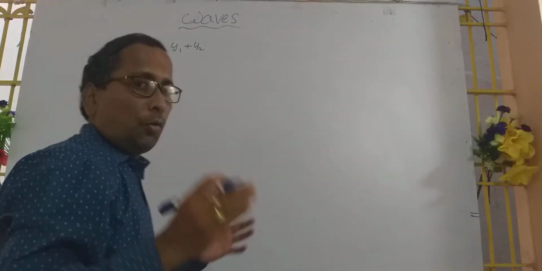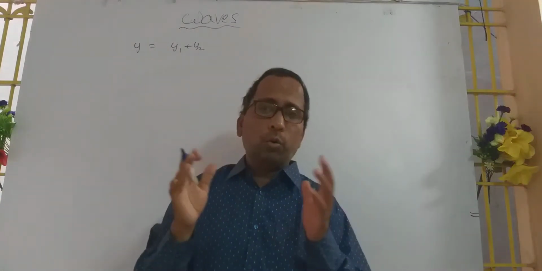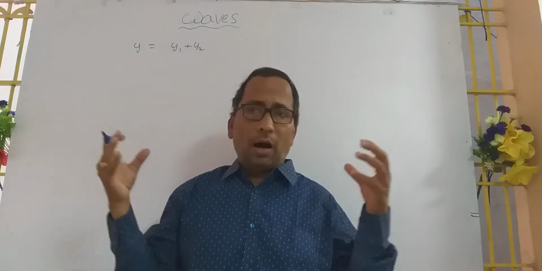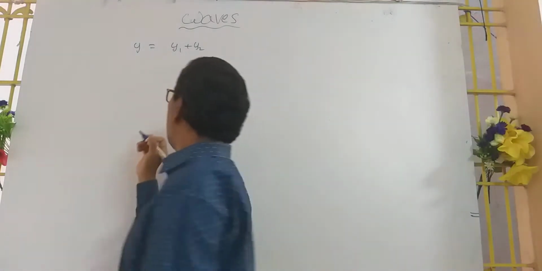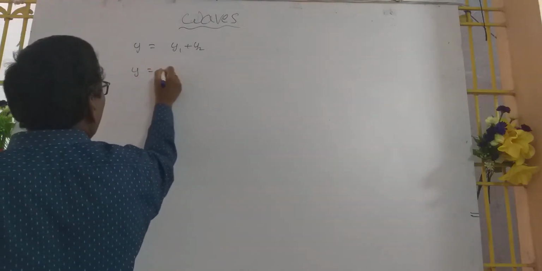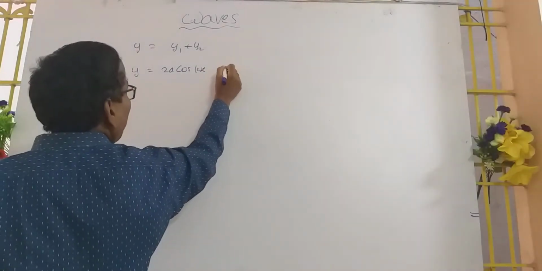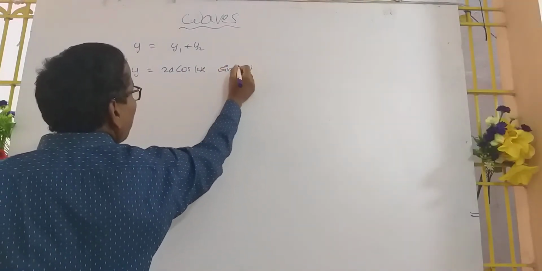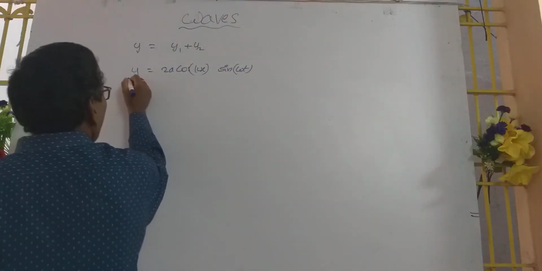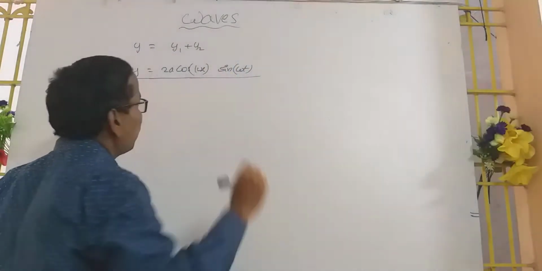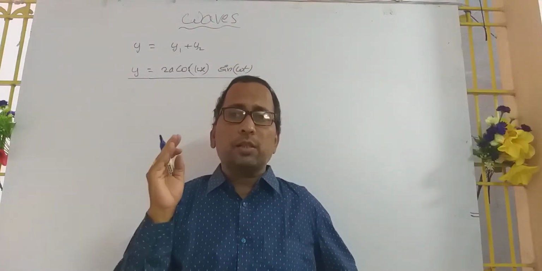From this we arrive at the stationary wave equation. Finally, we get y = 2a cos kx sin ωt. This is a very important one, and this is the equation representing the stationary wave.